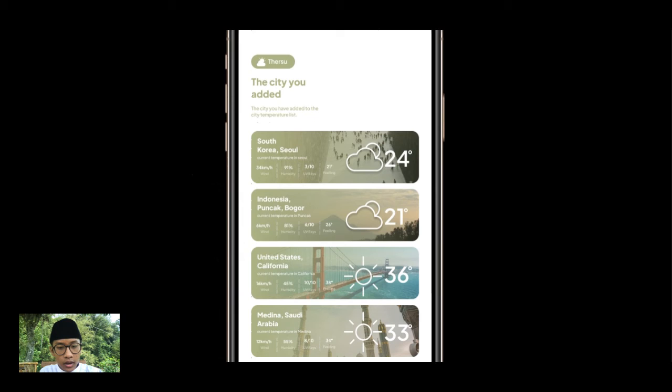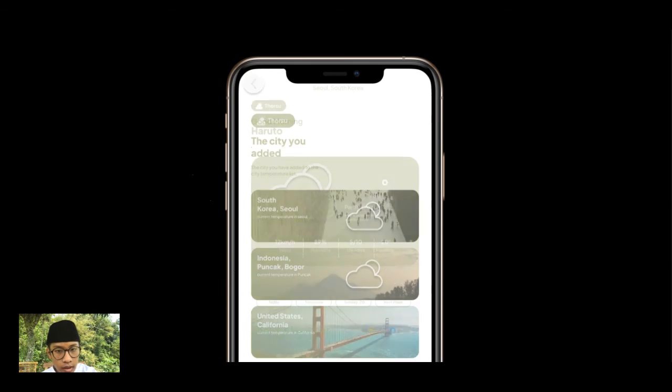Okay, in Indonesia, the southeast is 21 and the wind is 6 kilometers per hour. South Korea is 24 and the wind is 24 kilometers per hour. The United States, in California, is 13.6, and after that we will go back again.